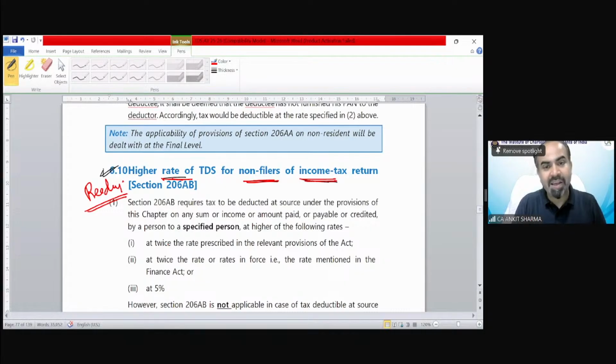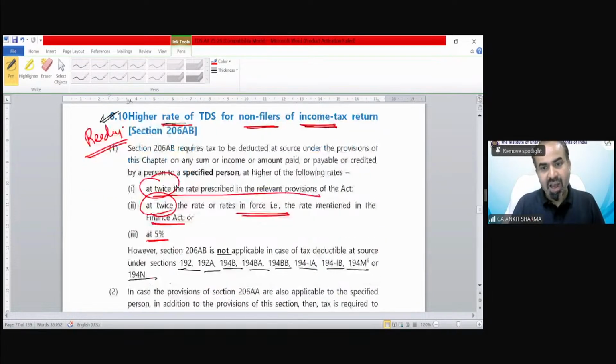If you did not file your ITR, then twice the rate prescribed in the act. If the rate is 5%, that means twice, 10% would be here. Twice the rate as mentioned in the Finance Act. If rate is 2%, that would be 4% or at 5%. However, section 206AB is not applicable on these sections. So except these sections, if there is any other section in which that return has not been filed, in that case, TDS would be chargeable at the highest rate. Read this provision. If there's any problem, I will definitely explain it.